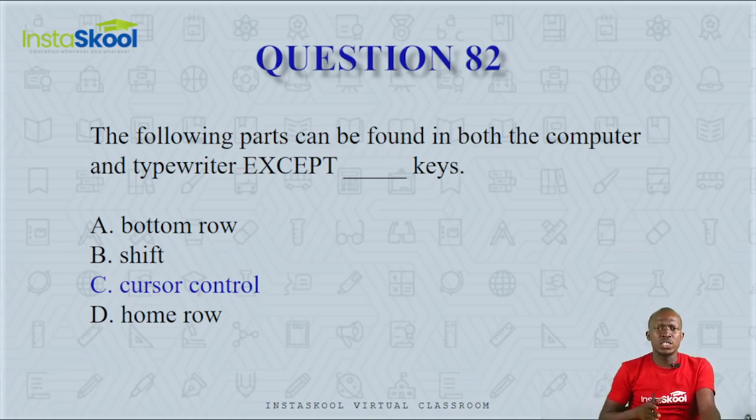You also find the shift space to make spaces between words in both. You also find the home row where you have the home key in both the computer and typewriter, but a typewriter does not have the cursor control. So the correct answer here is option C, cursor control.